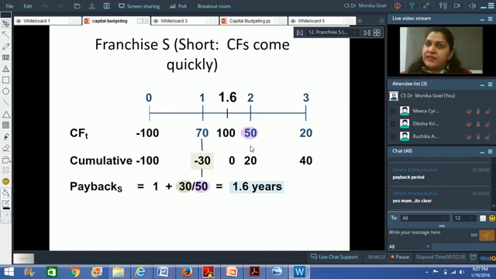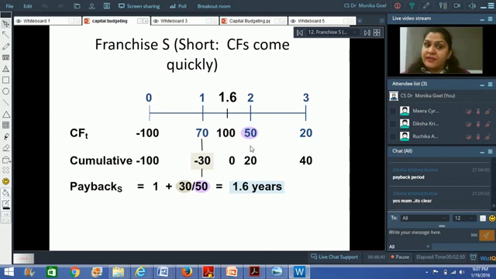But this particular method, if you look at it, does not make much sense to us. Because how can we say that after getting your initial investment back, whether that particular project would be profitable or not?